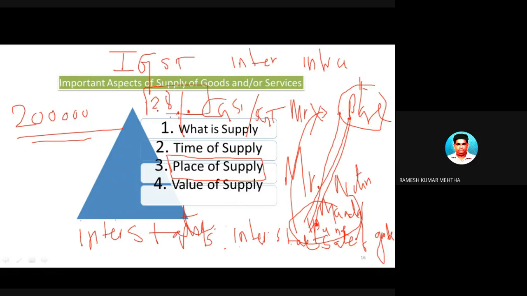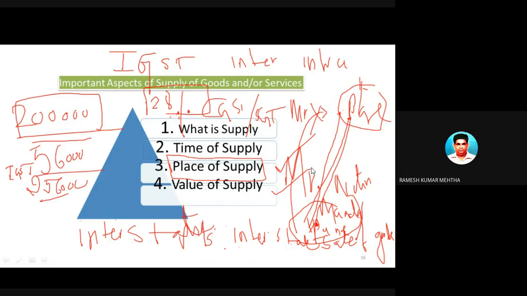Okay. Now, this is 28%. So 56,000 on 2 lakhs is 28%. So the buyer will be paying 2,56,000, that is, IGST of 28% of the basic value of the goods. And this is the way the transaction goes on. So that's the reason this chapter, place of supply, is also very, very important. Hope you have understood it.